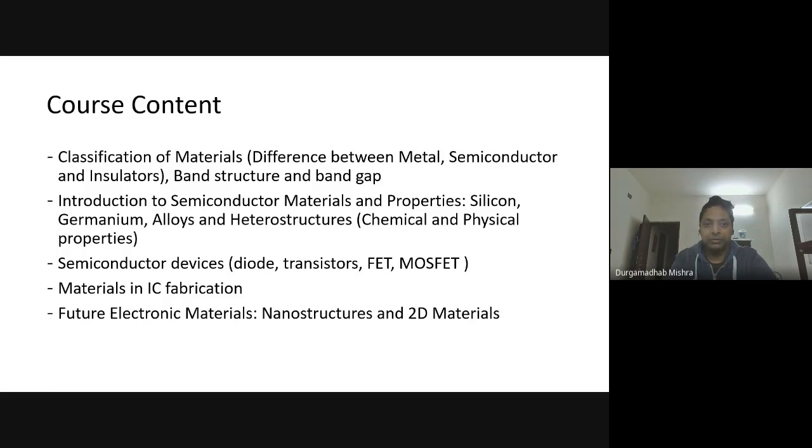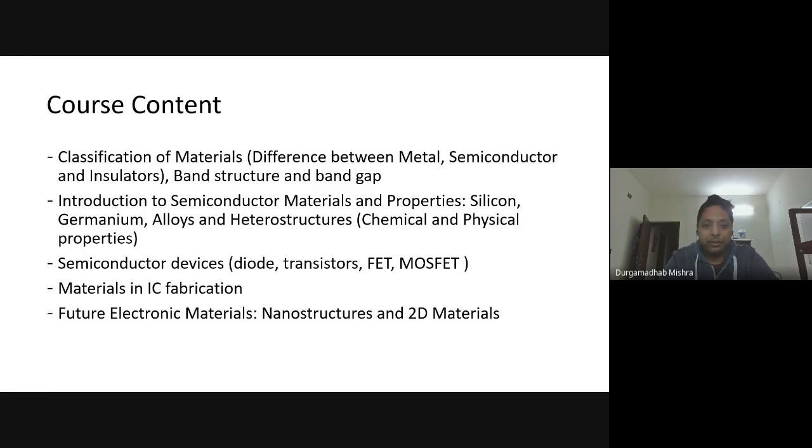They behave very similar to an electron, and holes can only exist within a solid material. You cannot have a free hole like you have a free electron in nature. Holes only exist in semiconductors, or basically in solid states.